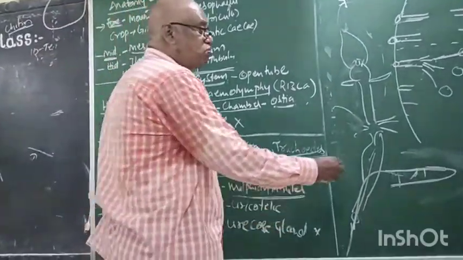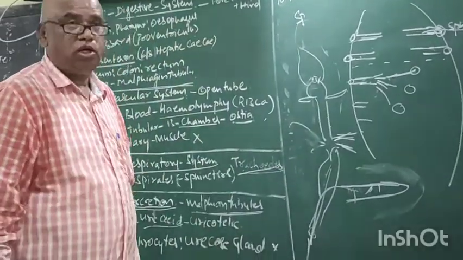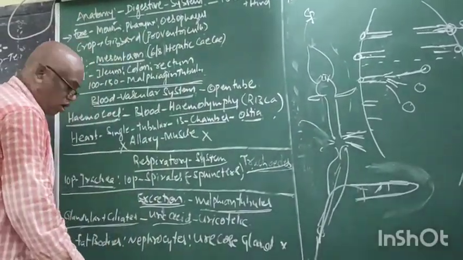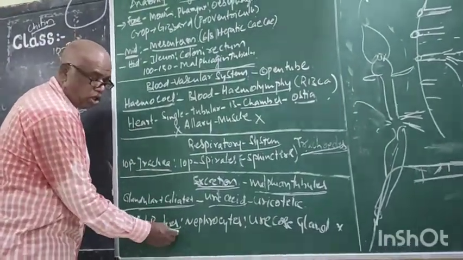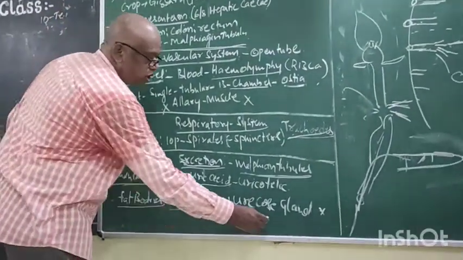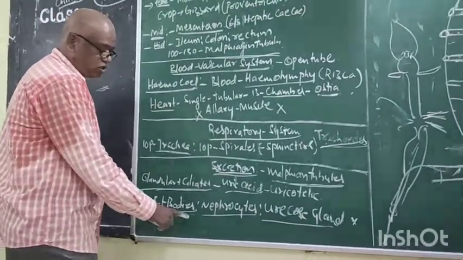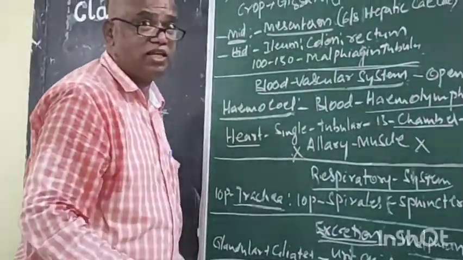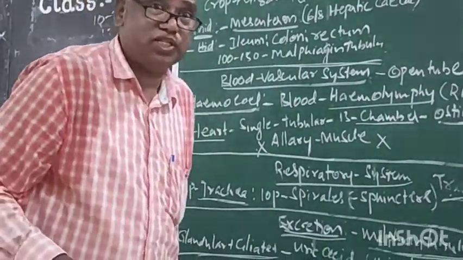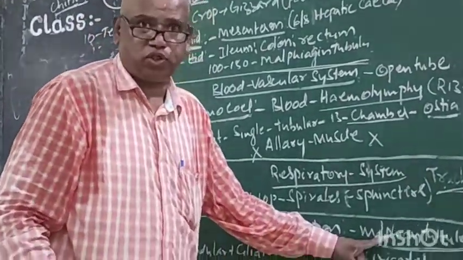In addition to the malpighian tubules in cockroach, fat bodies, nephrocytes, uricose glands. Fat bodies, nephrocytes, uricose glands. These are the others that help in excretion. But the main excretory organ is the malpighian tubule.